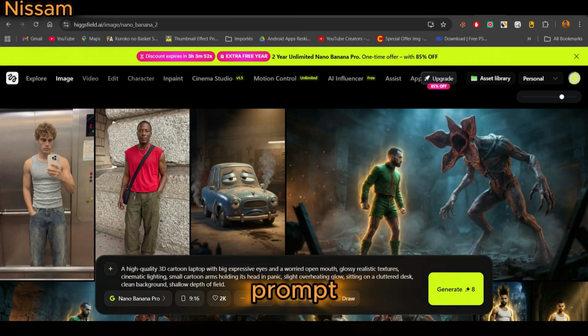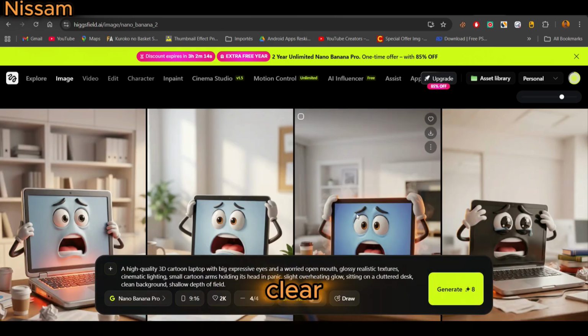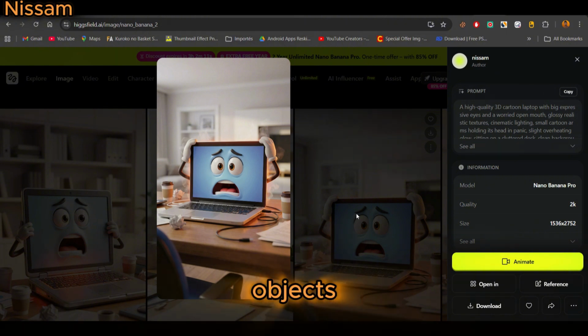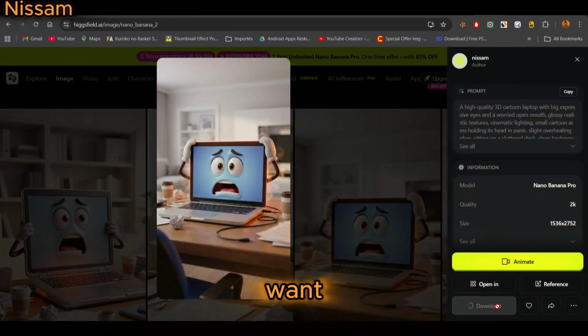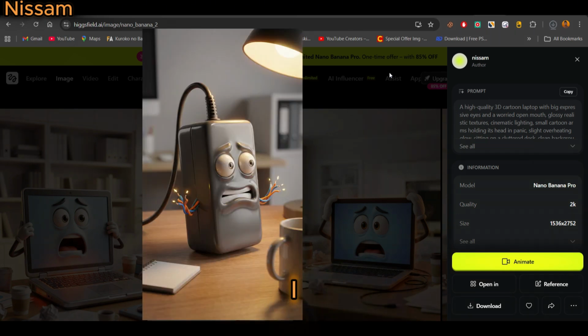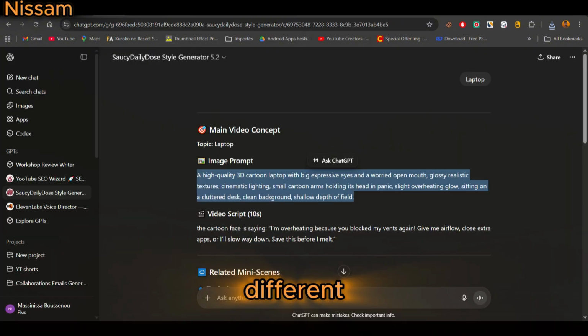Now I paste the image prompt we got from ChatGPT and click generate. After it's done, I choose the best image where the face looks good and the expression is clear. Now we repeat this for the other related objects too, because we want to create multiple short clips. Remember, to make money on TikTok, especially with creativity program, you need videos longer than 1 minute. So we don't want just one 5-second clip. We want many short scenes that we later combine into one long video. So I keep generating images for the main object, the related objects, and even different expressions if needed, until I have like 5 to 10 images.